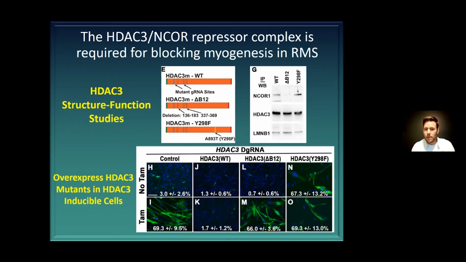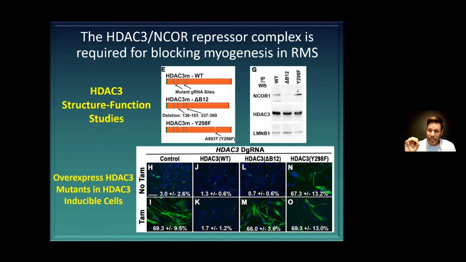we can see the treatment of the cells on the bottom left. That's our standard control treatment of the tamoxifen cells. Knocking out HDAC3 causes differentiation of the cancer cells. Overexpression of the wild type can rescue that phenotype even in the presence of tamoxifen.